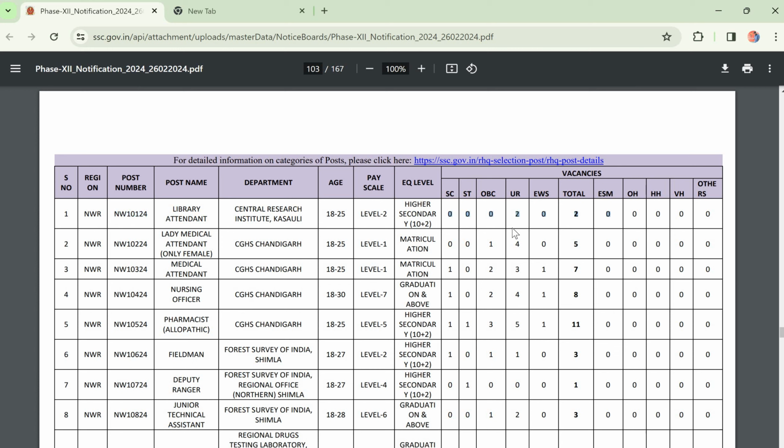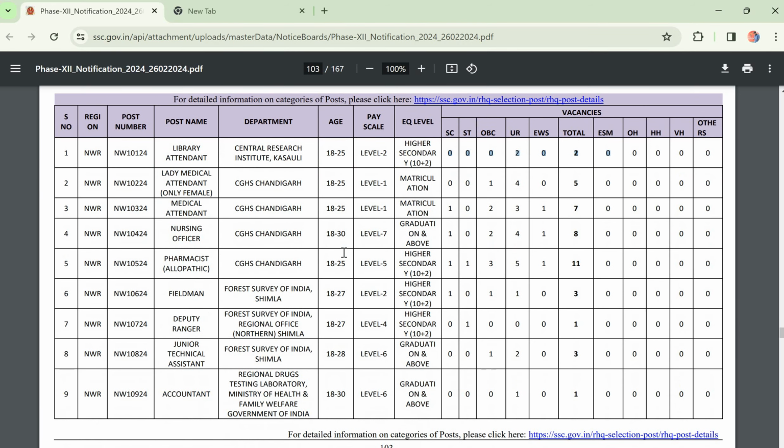Here different posts are given. You can apply anywhere. For example, if you are in Telangana, Karnataka, or Tamil Nadu, Chennai, wherever, you may think you are only eligible for the south region. It is not like that. You can apply anywhere in India, in any region.